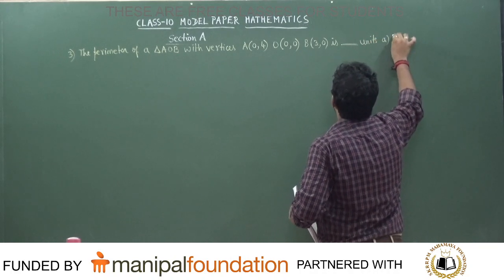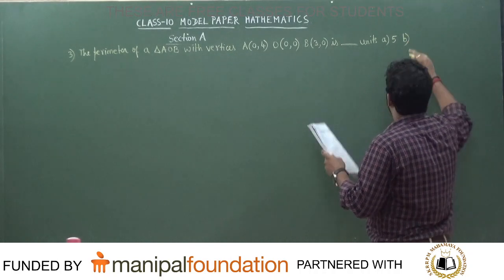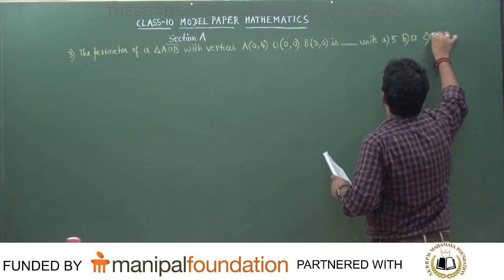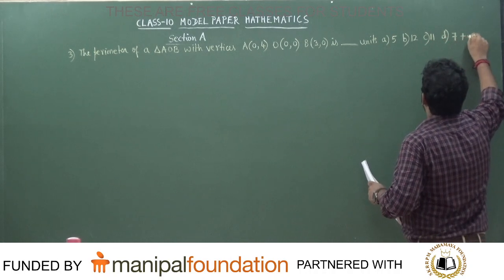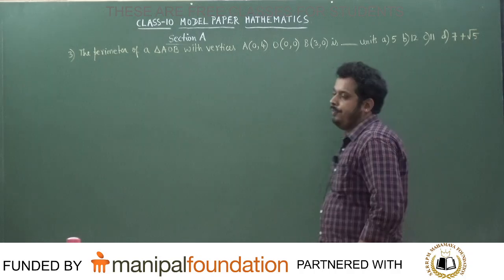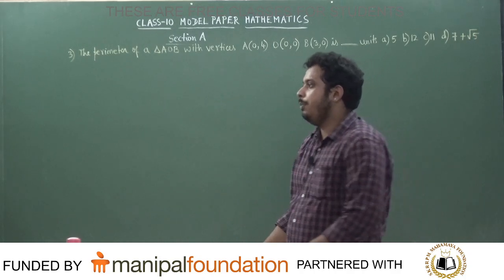First option is 5. Second option is 12. Then the third option is 11. And the fourth option is 7 plus root 5. Now, how to solve this problem?